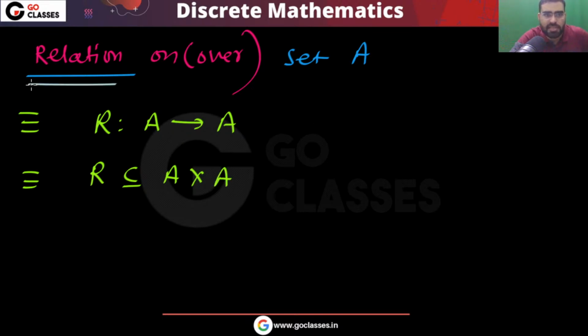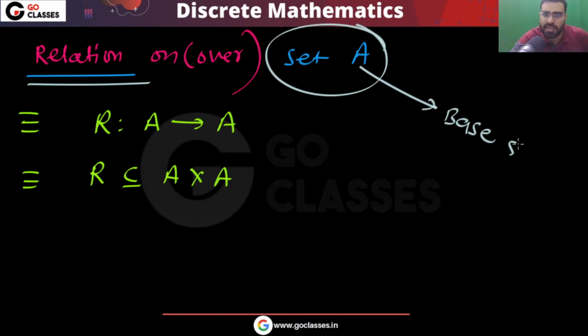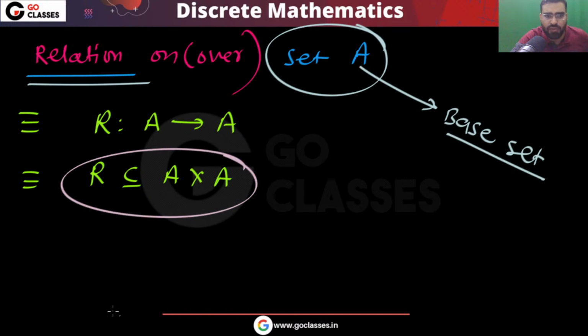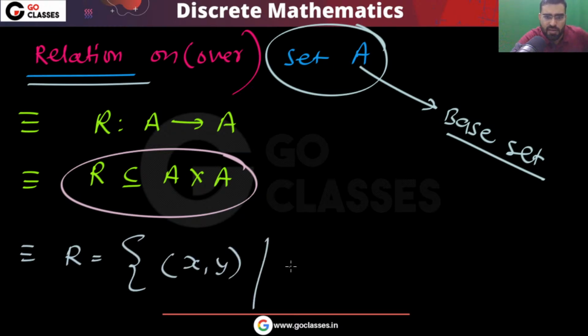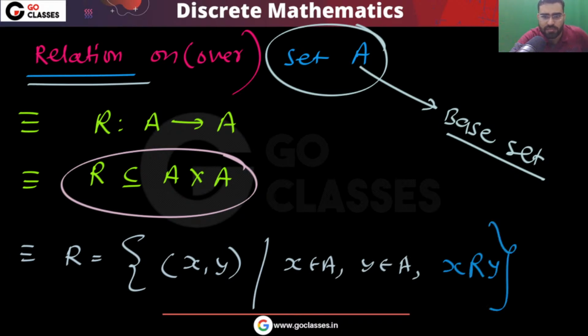Here this relation is on set A, so this set A is basically your base set. I can say that this is the base set, and your relation is from set A to set A, or you can say that this is a subset of A cross A. What is this relation R? In this relation R you have (x, y), where x comes from A, y also comes from A, and there is some condition that x should be related to y.